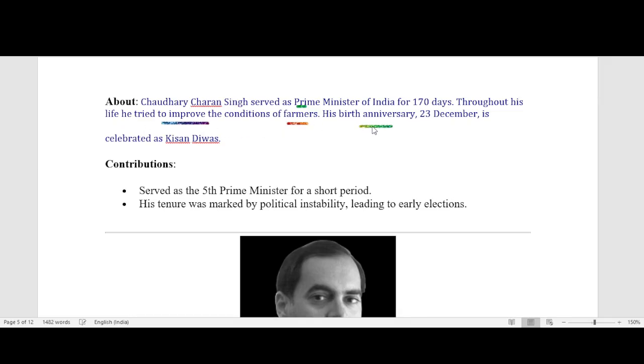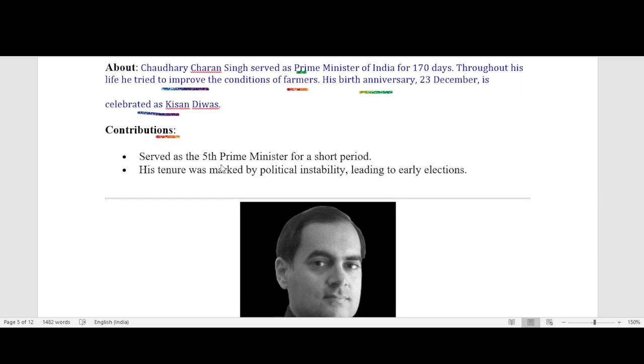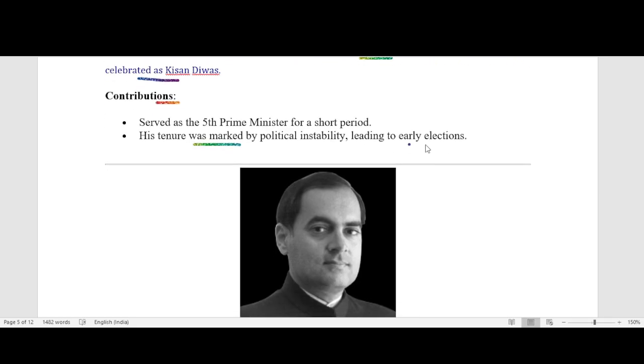His birth anniversary, 23rd December, is celebrated as Kisan Divas. Contribution: served as the fifth Prime Minister for a short period. His tenure was marked by political instability leading to early elections.